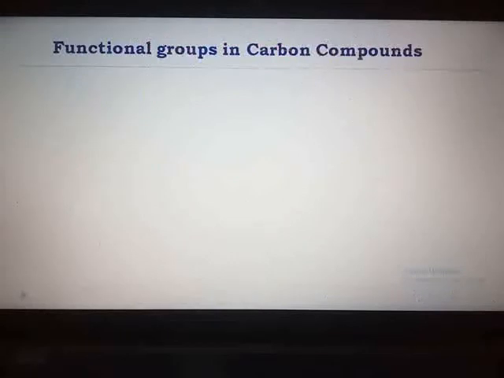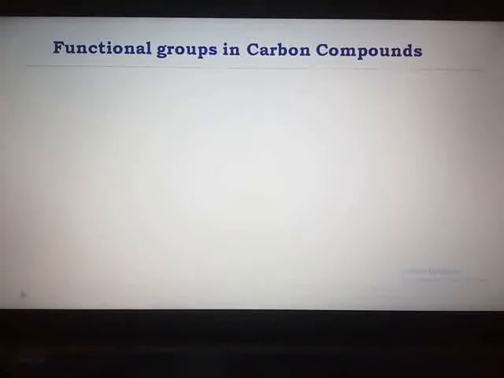Functional groups. Look at the title. You have studied that all the organic compounds which contain carbon in it as the main element are considered as the derivatives of hydrocarbons. The derivatives are formed by replacing one or more hydrogen atoms in a molecule of hydrocarbon by some other atom or group of atoms.